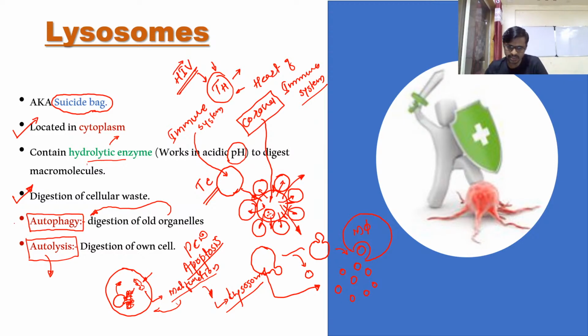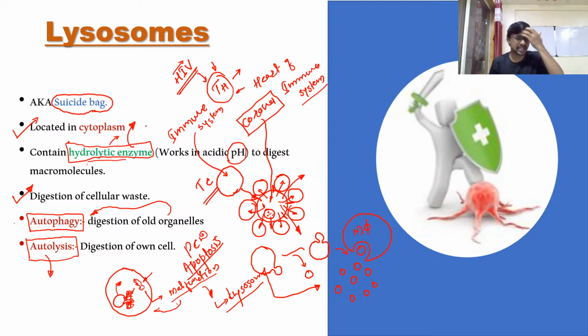Lysosome digests bacteria, virus, cellular waste. Then how does lysosome not get damaged? Okay, a very good question. So guys, let's see. This green color is the power of lysosome: hydrolytic enzymes. Lysosome uses these enzymes and digests anything.